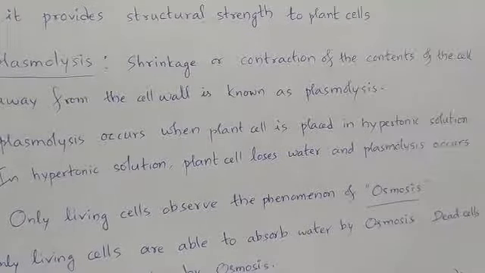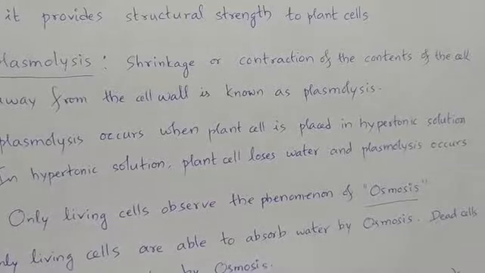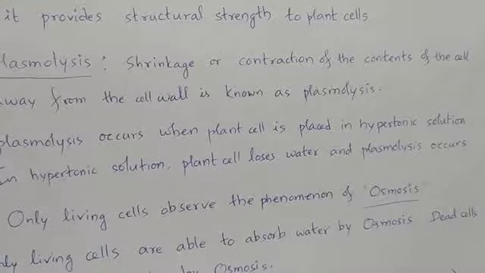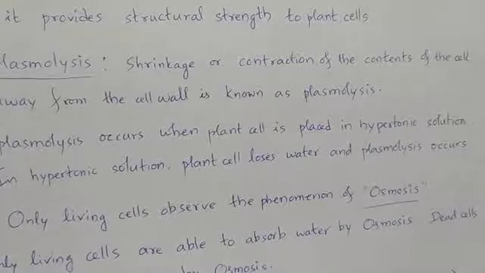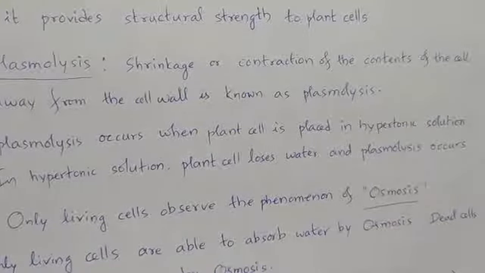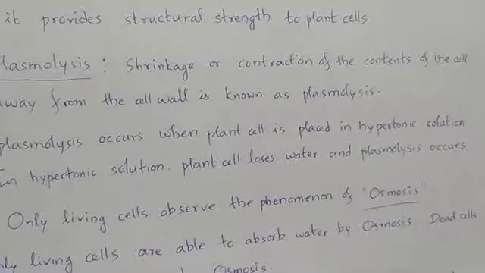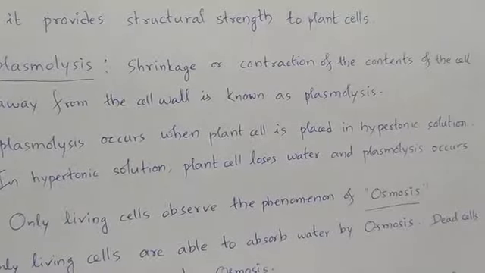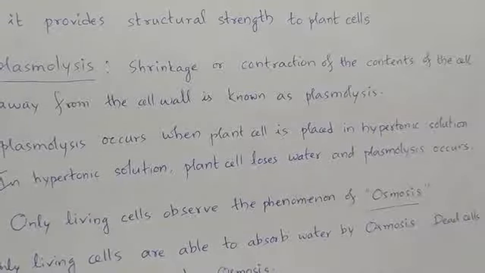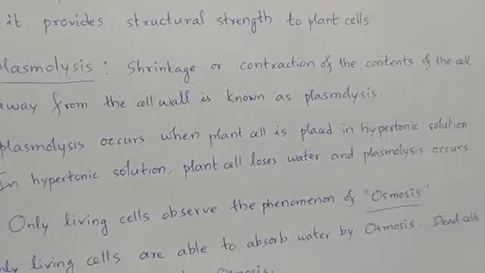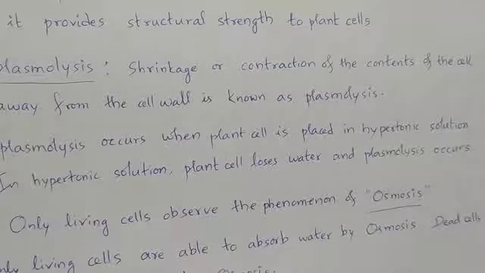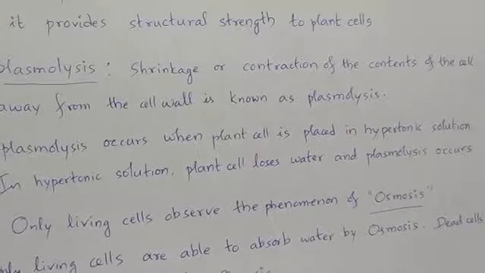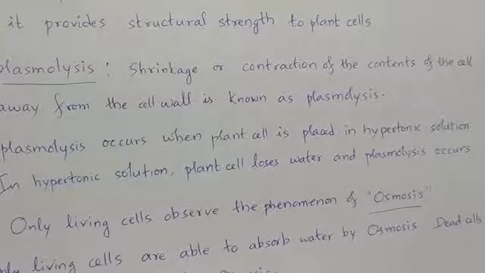Next, let us learn a particular phenomenon called plasmolysis. Shrinkage or contraction of the contents of the cell away from the cell wall is known as plasmolysis. It occurs when a plant cell is placed in hypertonic solution. In hypertonic solution, the plant cell loses water, so plasmolysis occurs.